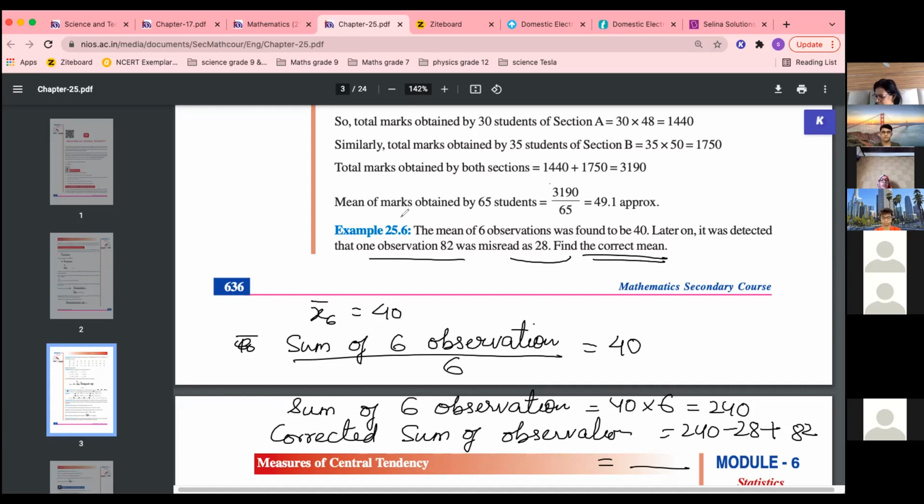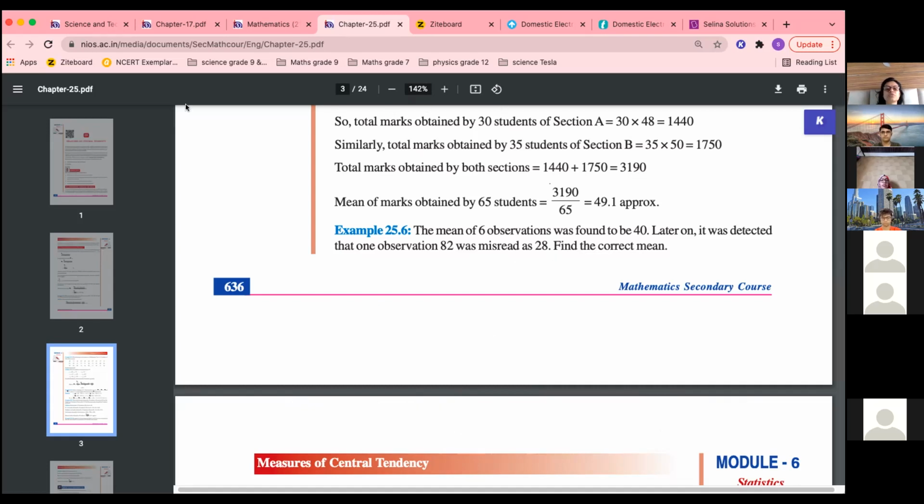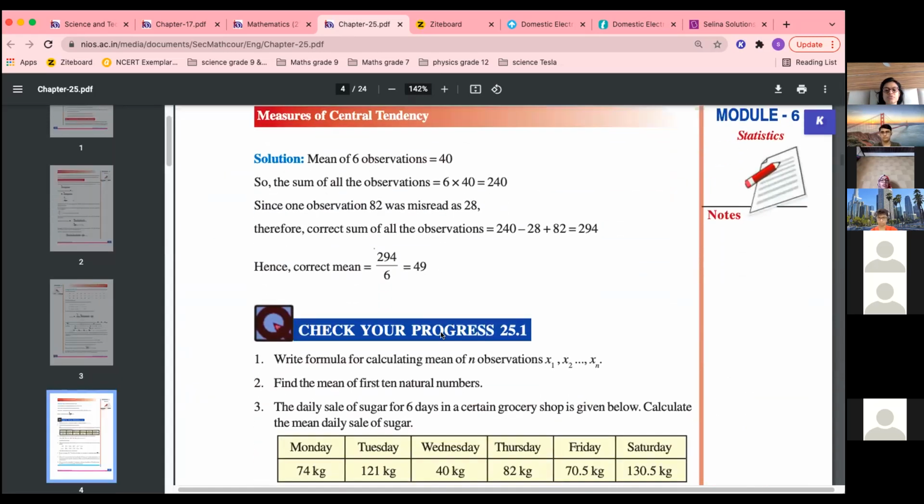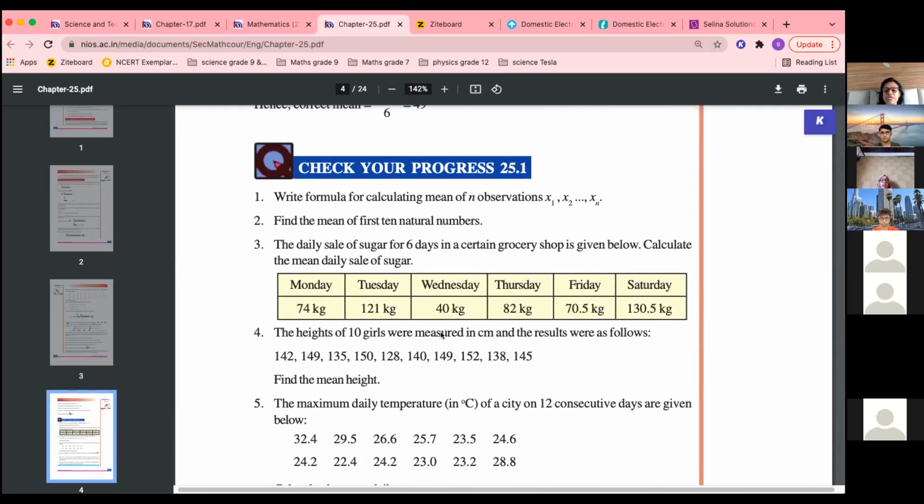So now let us start with the exercise. Write the formula for calculating the mean of n observations. So you'll get x1 plus x2 plus dash dash, or the sigma formula, anything you can write. On the second question, find the mean of the first 10 natural numbers. From where will you start natural numbers, 0 or 1? Natural numbers, 1. Yes, from 1. So start adding 1 plus 2 plus 3.